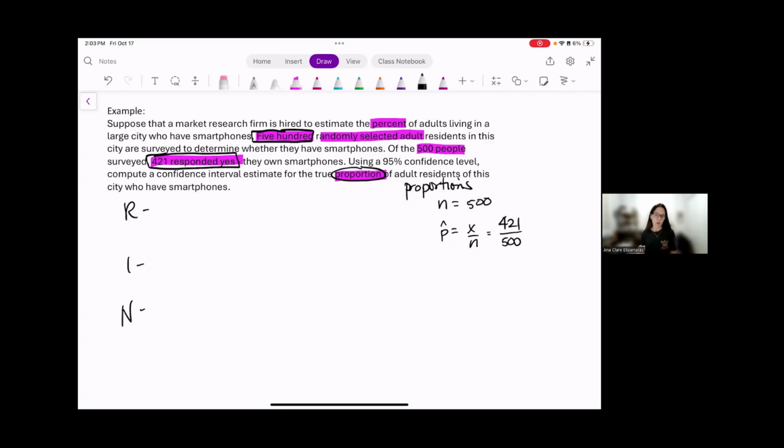R stands for random. In the problem, was I told somewhere that this sample was randomly selected? I was. I was told here that they were randomly selected. So the sample was stated to be randomly selected.